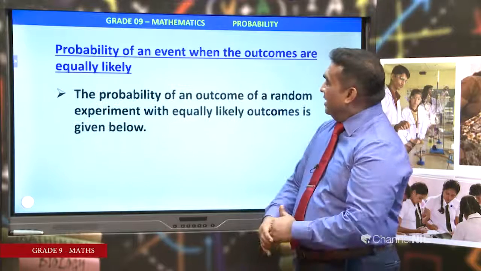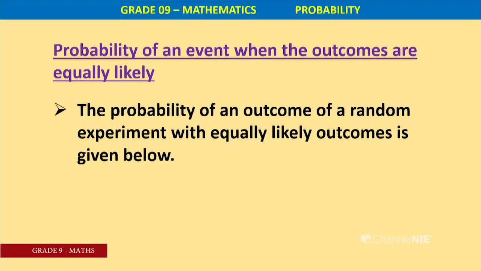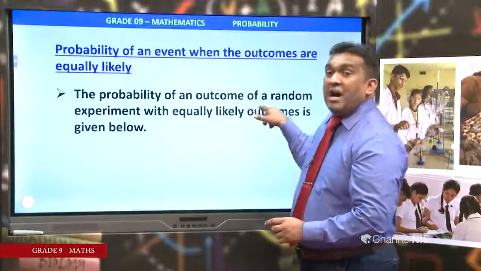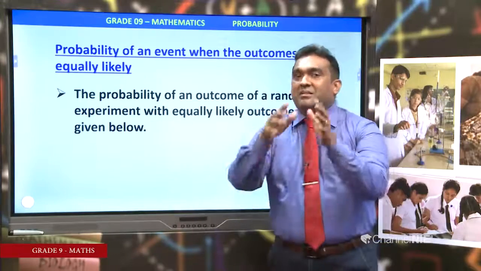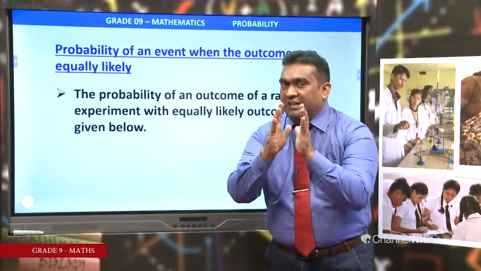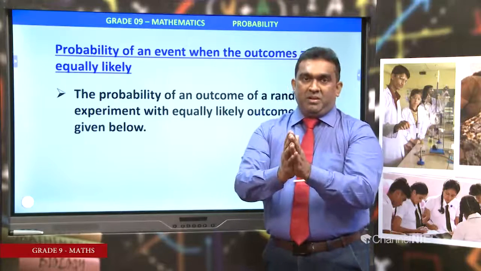Here, the probability of an outcome of a random experiment with equally likely outcomes is given below. We will see it. Probability of an outcome, we consider about one event of an outcome.